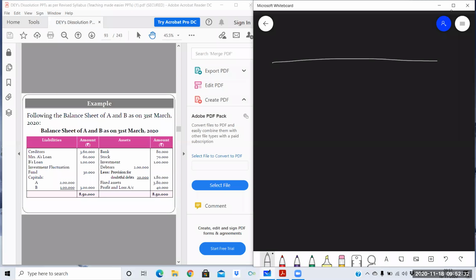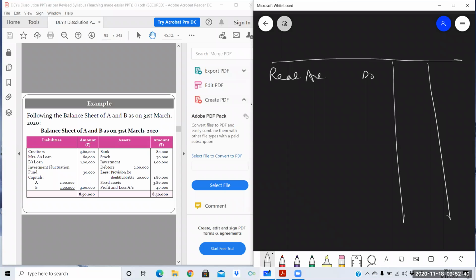First, transferring all the assets. What journal entry will be passed for transferring assets? Realization account debit. Which assets will not be transferred? Bank will not be transferred, and the P&L account will not be transferred. So to stock, to investment, to debtors, all the assets will be transferred individually, to fixed assets.